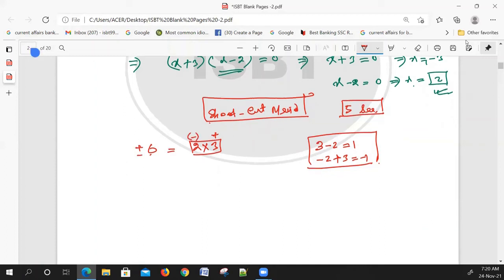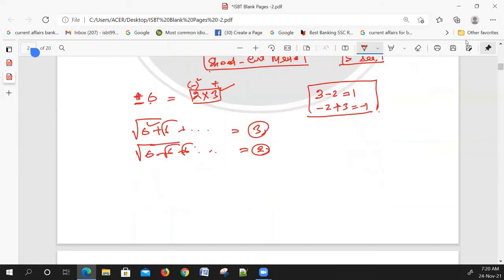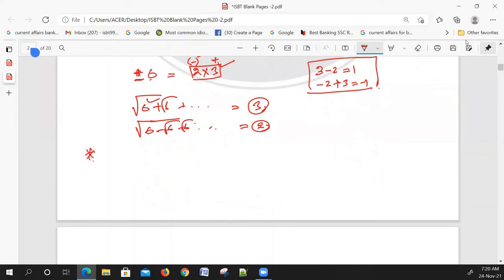Okay, so if the question is root 6 plus root 6 plus root 6, like this, the answer should be 3 because it is a positive value. If the question is root 6 minus root 6 minus root 6, like this, the answer should be 2. If you see the sign in the questions: if the sign is plus, we take the bigger digit. If the sign is minus, we take the smaller digit. Okay, you remember what type of questions are coming in the examination.